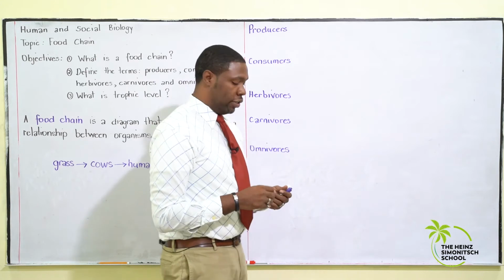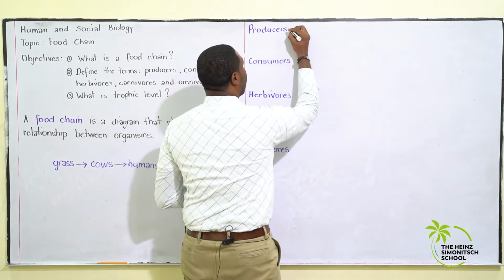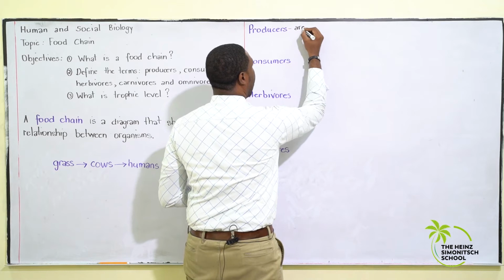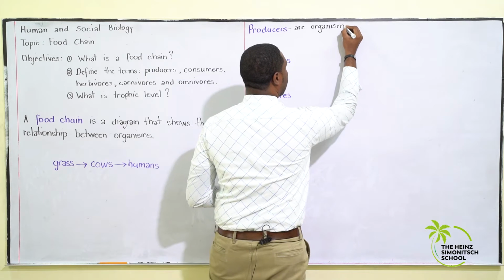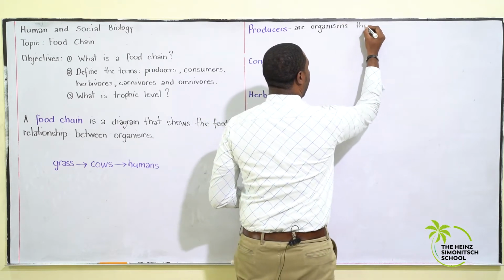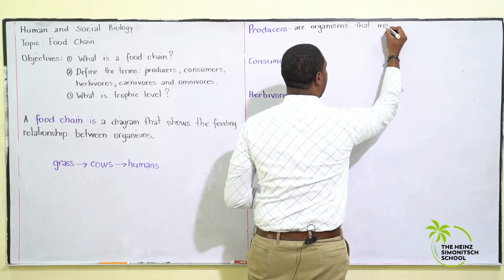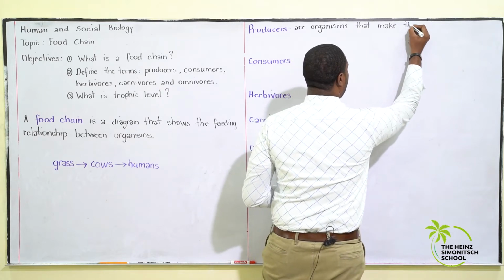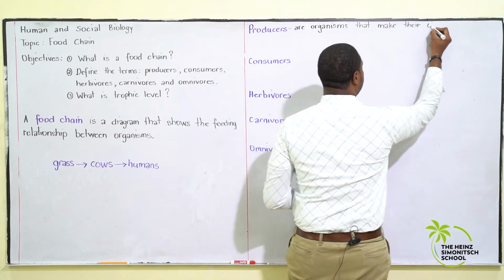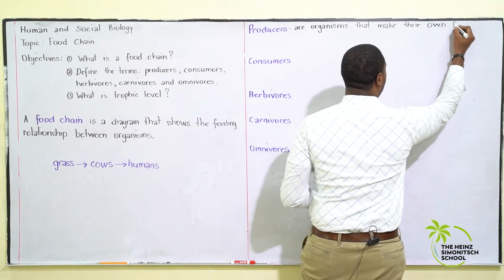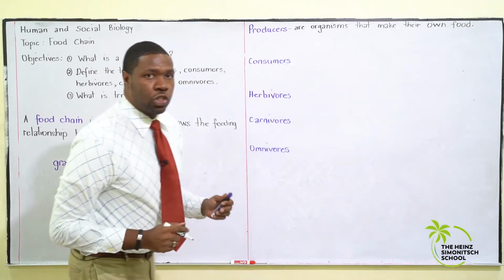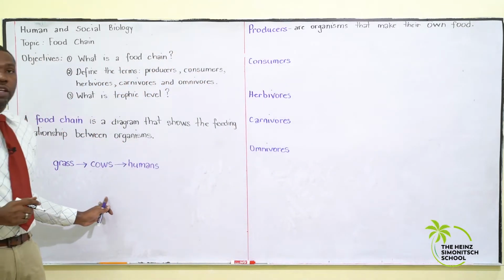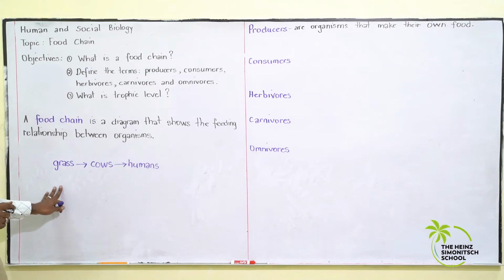We have producers. Producers are organisms that make their own food. So in this simple food chain, the grass would be the producer because the grass makes its own food.